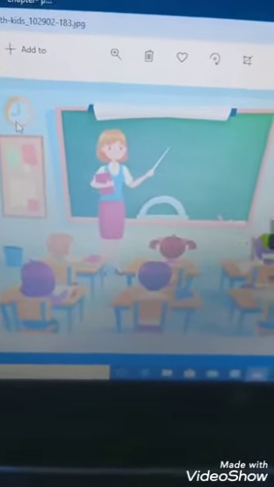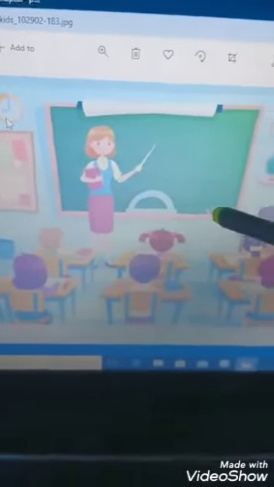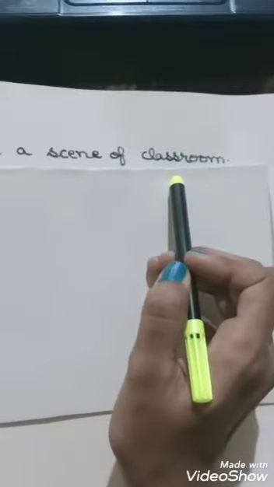Now, let us start. So, in this picture, we are observing a classroom scene. So, the title of this picture is Classroom. So, we can write, it is a scene of a classroom. After that, dear students, look at this picture carefully and observe the next thing. So here, in this picture, we are seeing a teacher. So we can also write, there is a teacher.